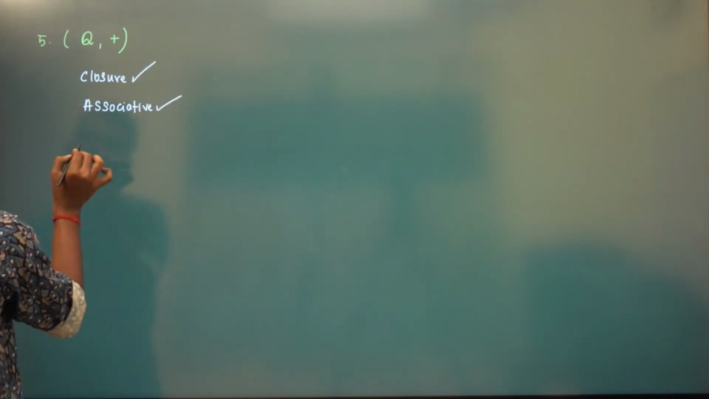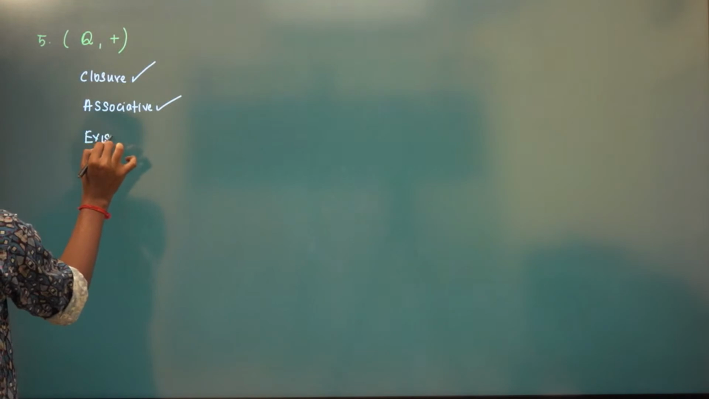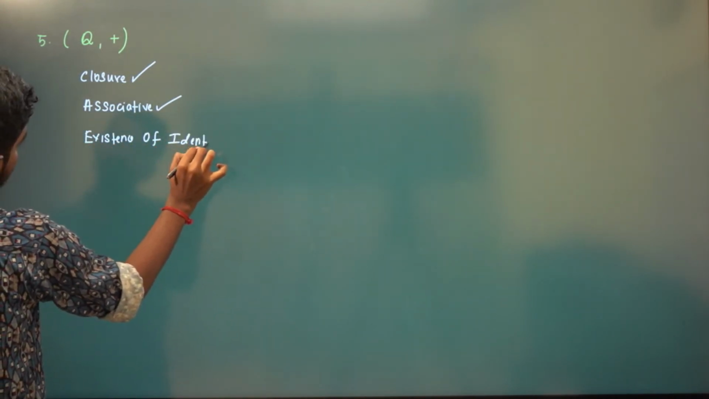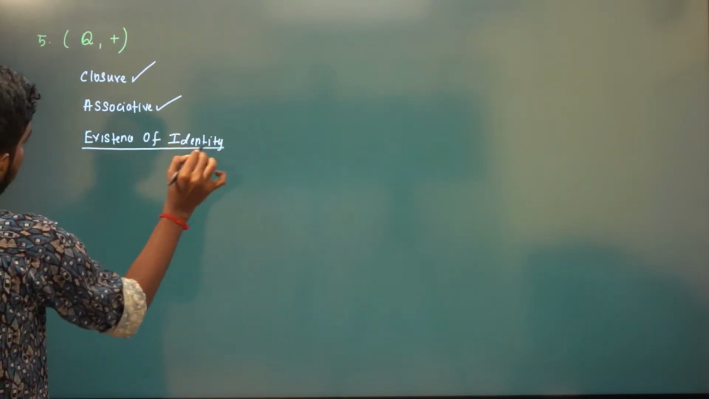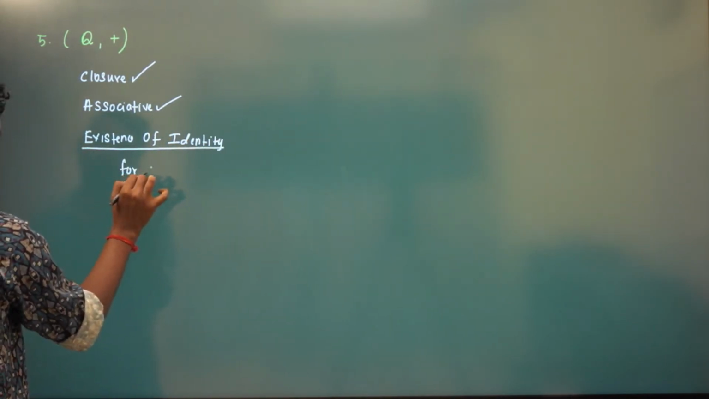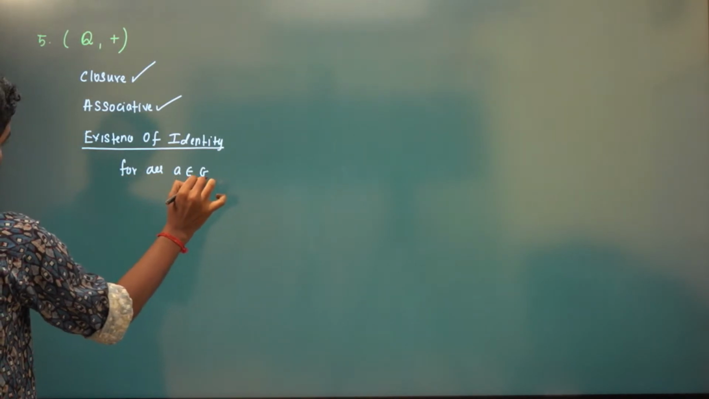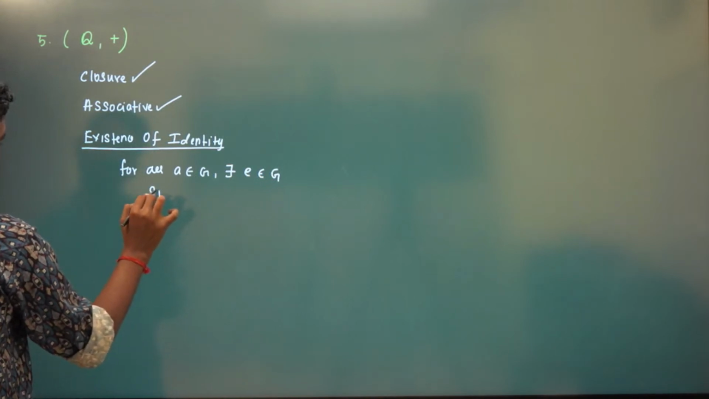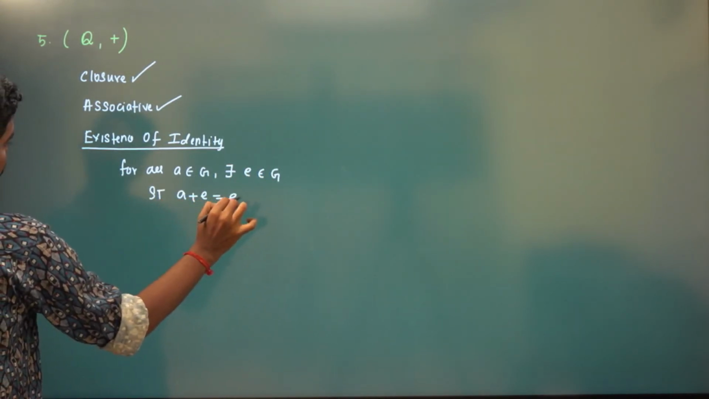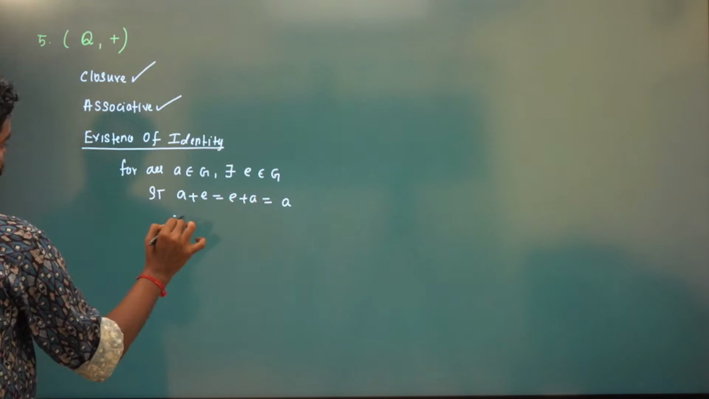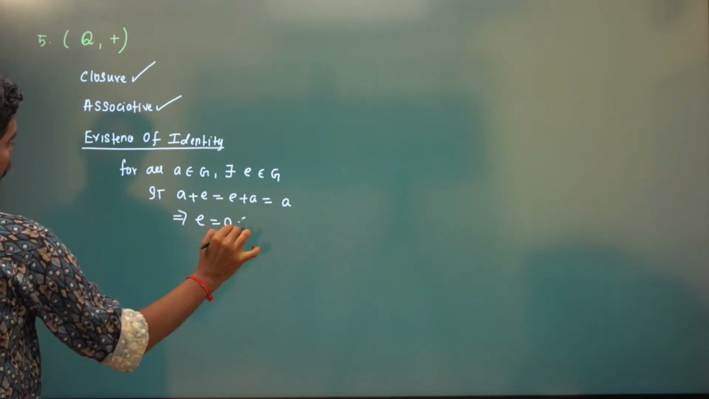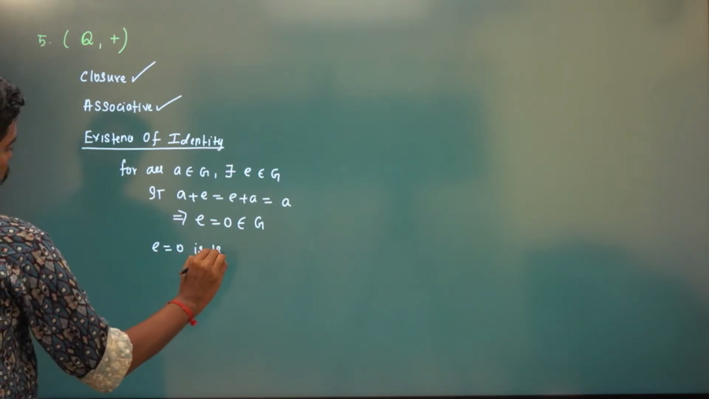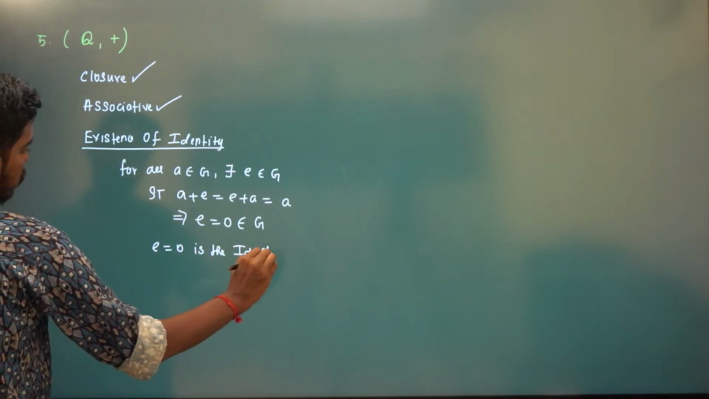So again, just say it is true. Existence of identity. So by definition, for all A belongs to G, there exists an element E in G such that A plus E is the same as E plus A, which has to be A again. This implies E has to be 0, and 0 is in the rational numbers. So E is equal to 0 is the identity element.